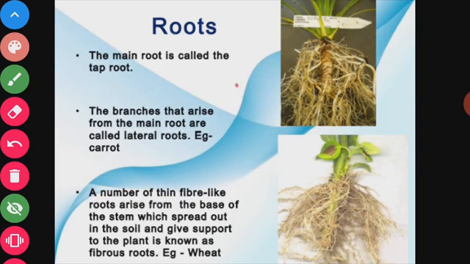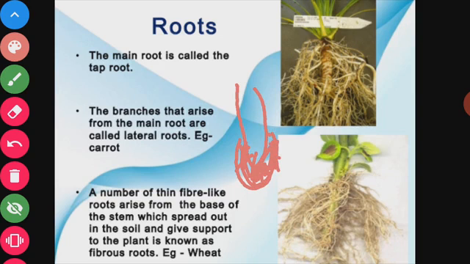At the tip of the root is a root cap. The function of this root cap is to cover the tip of the main root.